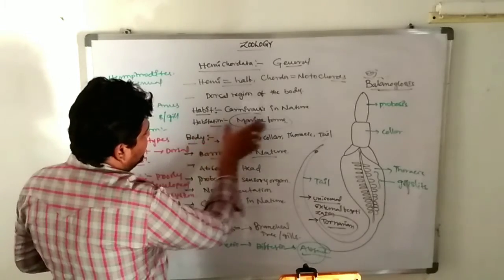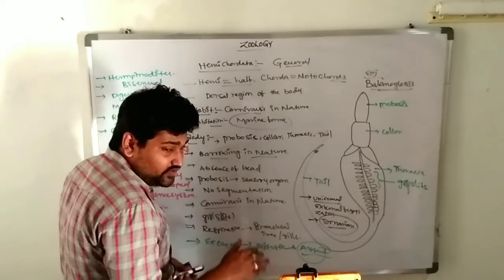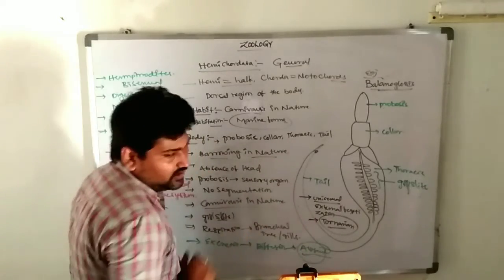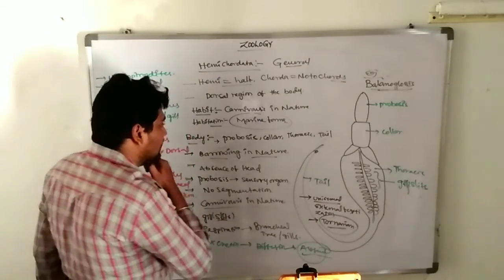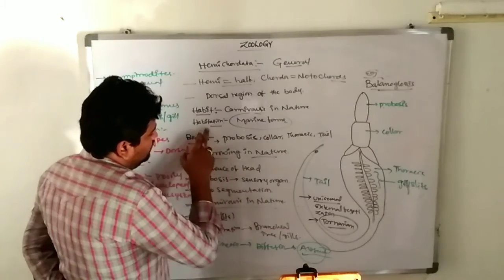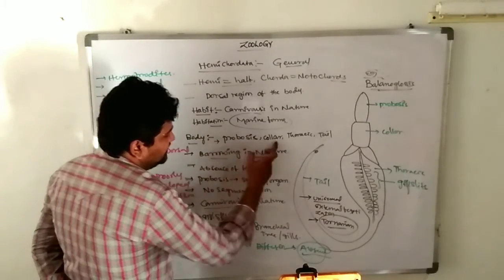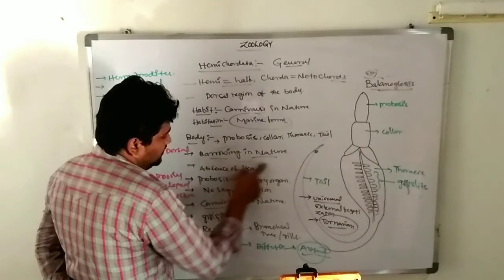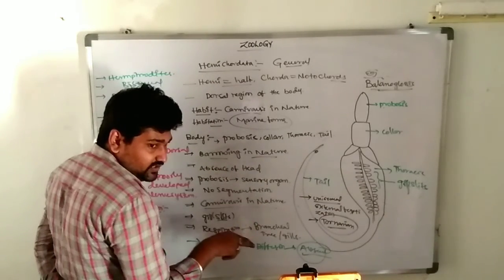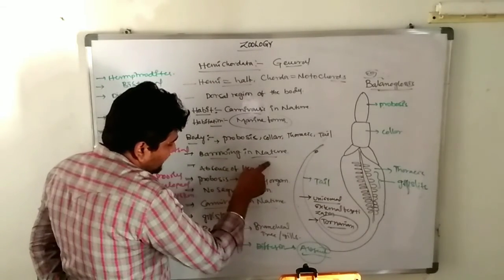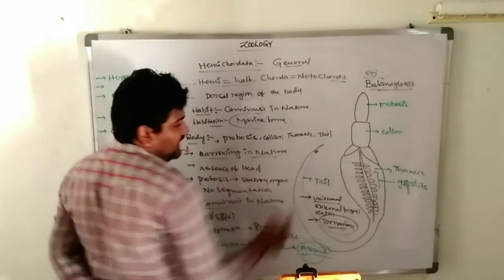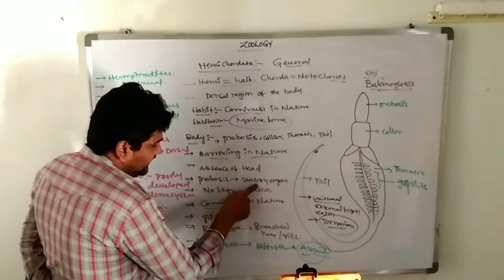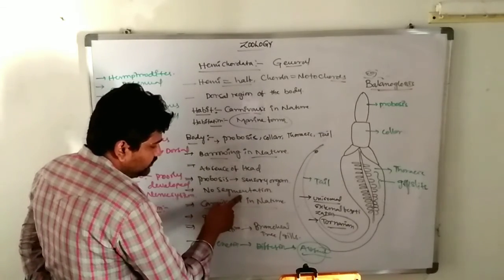The habitat is marine. Most of the individuals are colonial or solitary. Colonial means a group of individuals. The body is distinct into proboscis, collar, thorax and tail. They are burrowing in nature, living at the bottom of the ocean, like Balanoglossus. There is an absence of a head. The proboscis contains sensory organs. There is no segmentation.